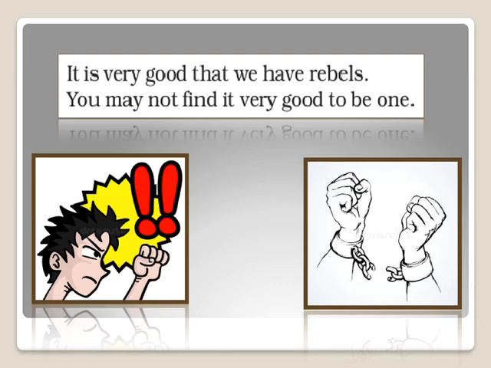If we never had rebels, what would happen? Each and every person in this world would be going in one direction. Everybody would be following the same. But because we have rebels, there are many, many different viewpoints of one thing. One situation can be seen with different dimensions just because there are people with different thinking, different behavior.